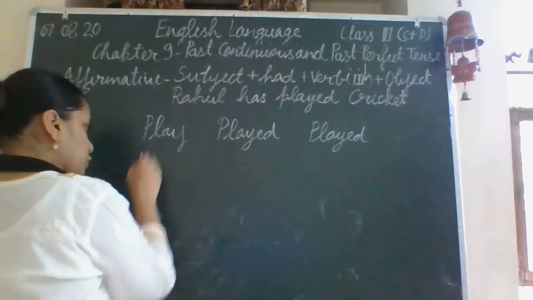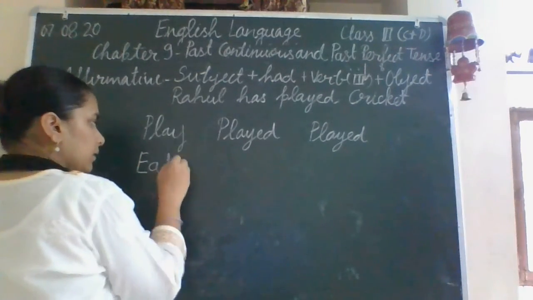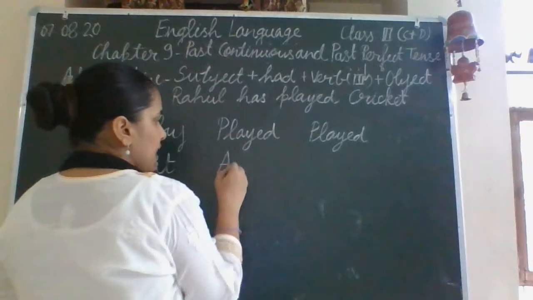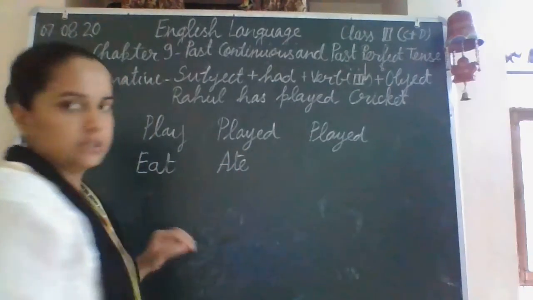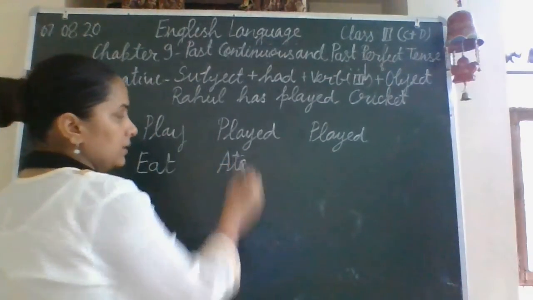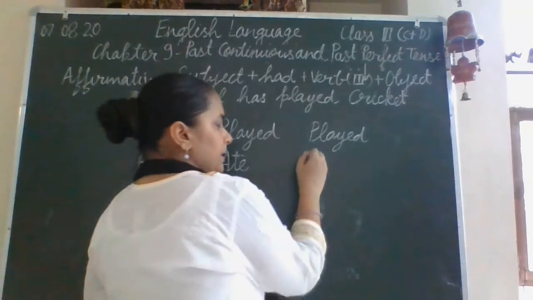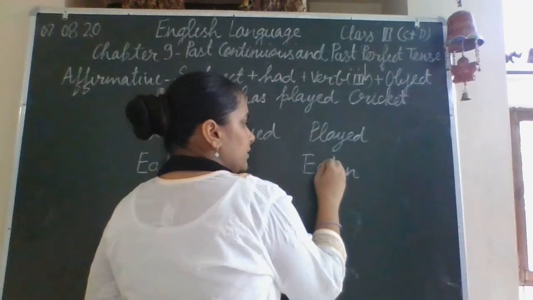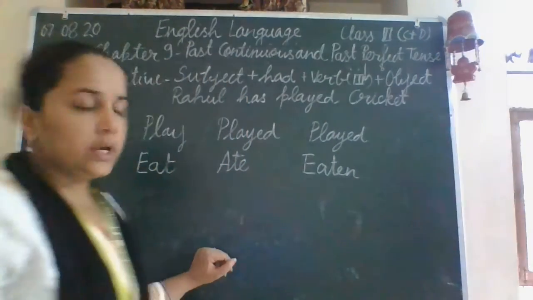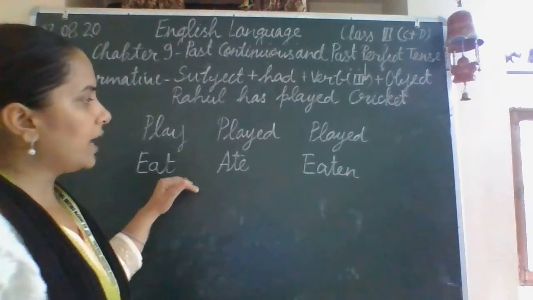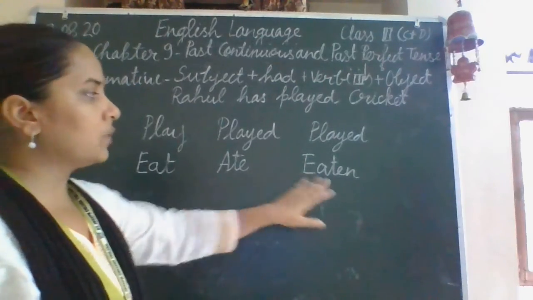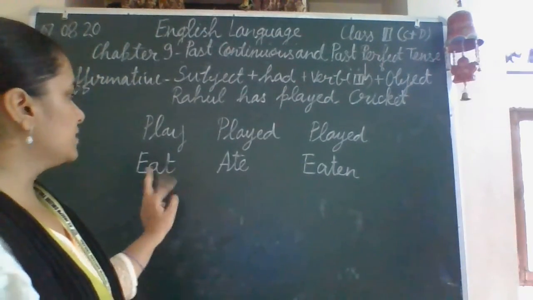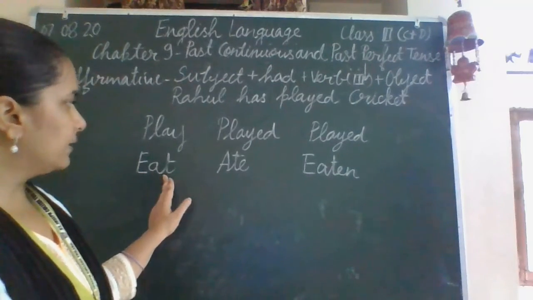Whereas, if we talk about eat, it is the base form of the verb. Second form or the past form of the verb is ate. And the past participle or the third form of the verb is eaten. So here we have changed the vowels and consonants. Here it is eat, here we have changed the places of all the three letters.